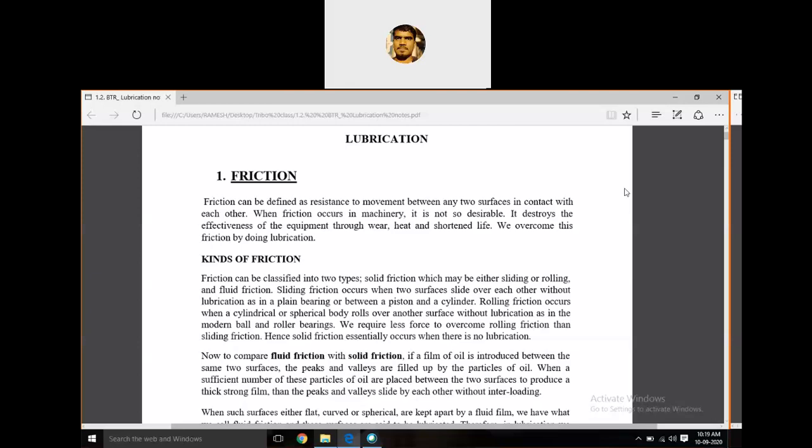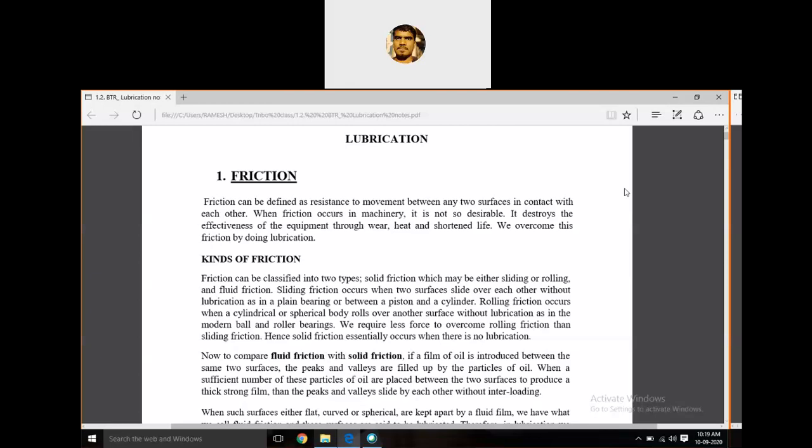When? When they are in contact with each other. So friction means it is a resistance to the movement between the two surfaces in contact with each other. It is a resistance force.